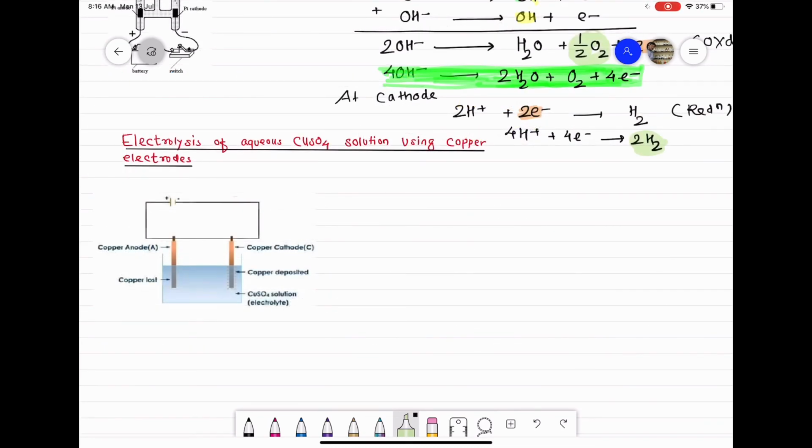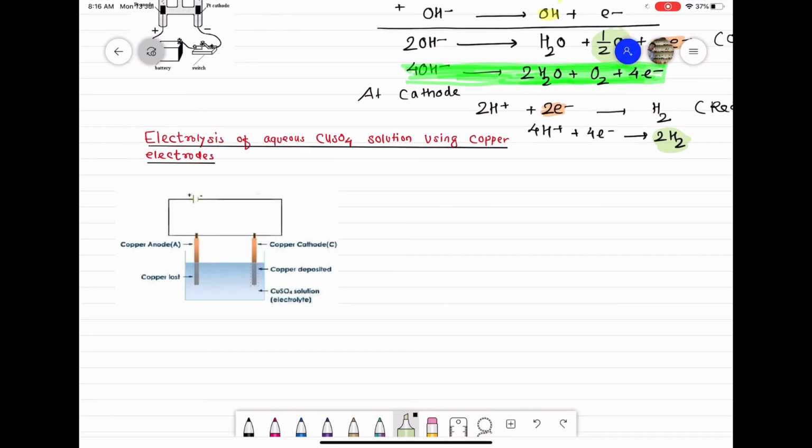Electrolysis of aqueous copper sulfate solution using copper electrodes. So class, this electrolysis is an example of active electrodes. Here copper electrodes are active electrodes. I discussed earlier, the active electrode is one which will still take part in chemical reactions. So class, if you take an aqueous solution of copper sulfate, from water we have H plus ions and OH minus ions, and from copper sulfate solution we have copper ions and